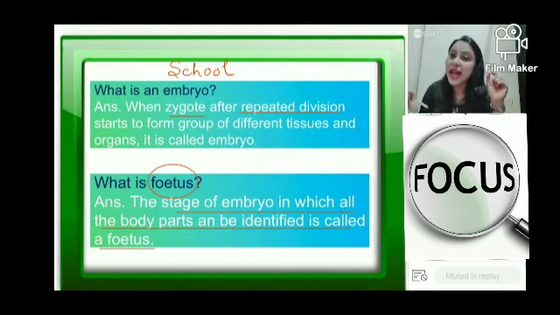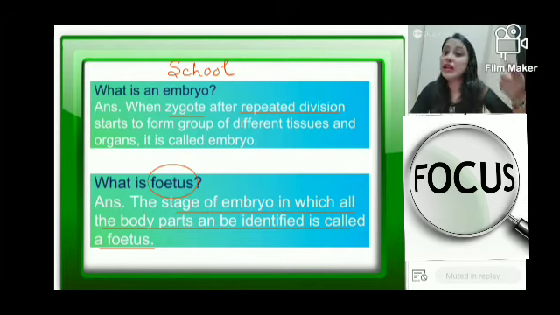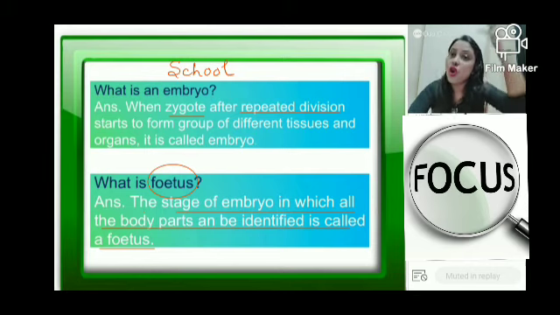बाहर से आप देखोगे तो you can identify कि अच्छा this is the part of the baby's head, this part is the baby's body, this part is the baby's legs. So in your school examination, embryo and fetus का difference आ सकता है, right? So all in all, you say that fetus is that part where all the parts can be understood बाहर से देख के, we can understand it from outside just by seeing. That is when we call it as a fetus.